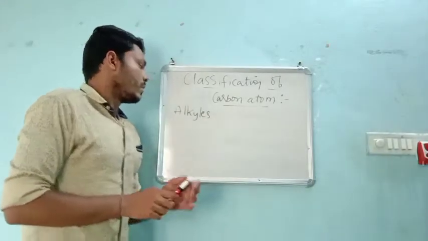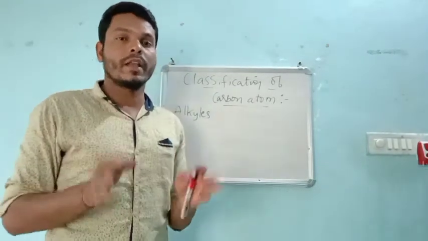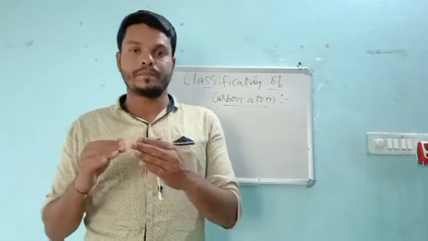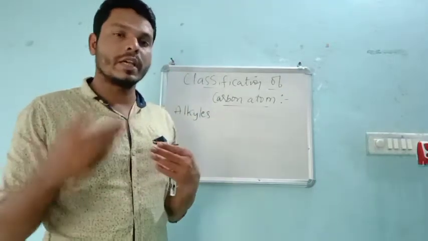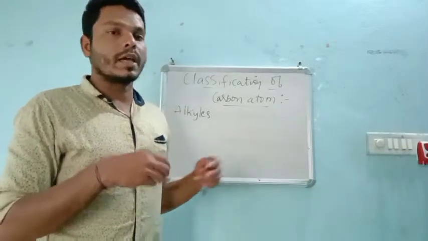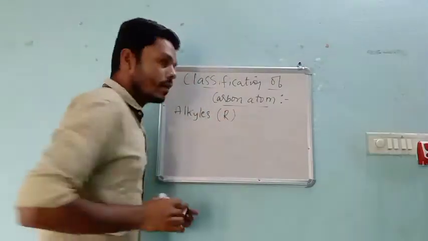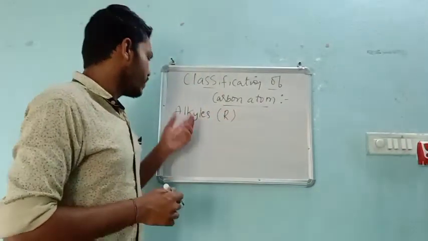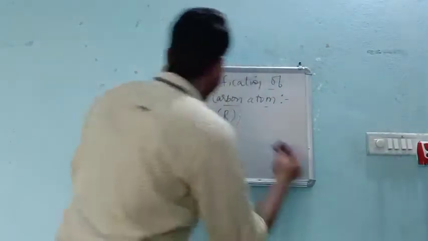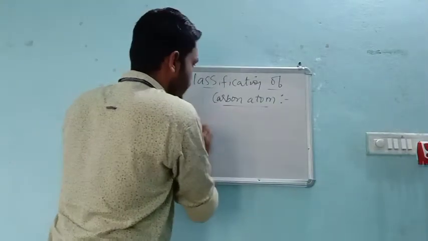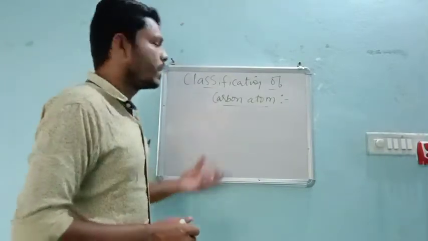So guys, in organic chemistry, alkyl groups and the halogen groups are very important. Why? Because in reactions we always use, instead of CH3 or CH2, we represent this directly with R group. So that's why to understand this alkyl group, we need to have good basic things. So today I will start this classification with the alkyl groups.